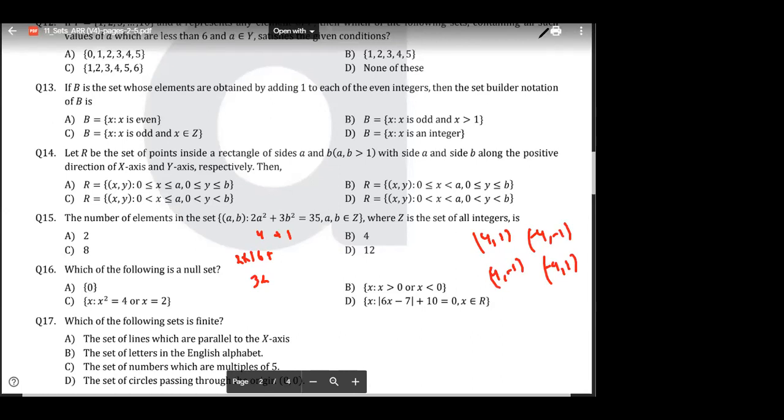Yes or no? Yes, you have to substitute. You have to substitute the value, not the option, because here it is asked as the number of elements. Number of elements.